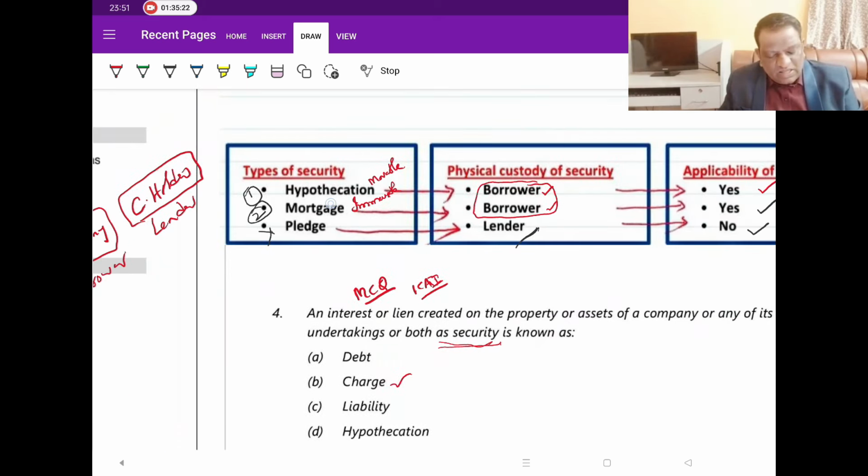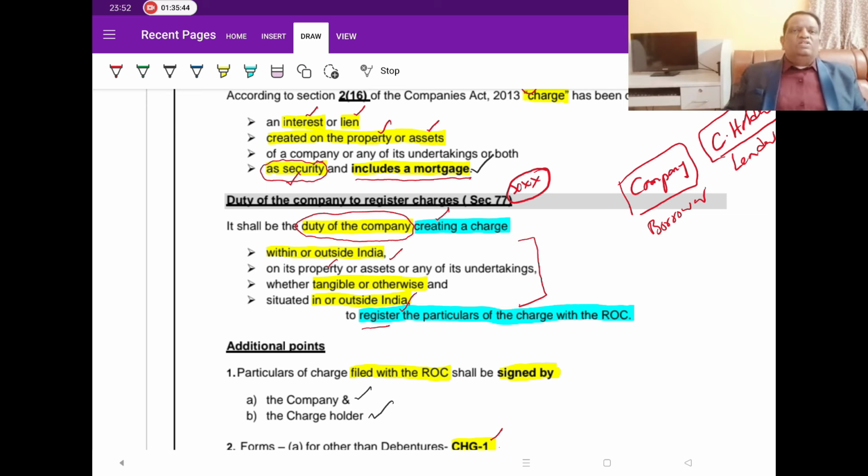And then once charge is defined, who has to register the charge? It is the company who is creating the charge. It is their obligation to register the charge. What charges do they have to register? Is it only the loans taken by giving Indian property? No. Once you are an Indian company, for your global transactions of security, you have to come and register with this Indian ROC. So you have to do it.